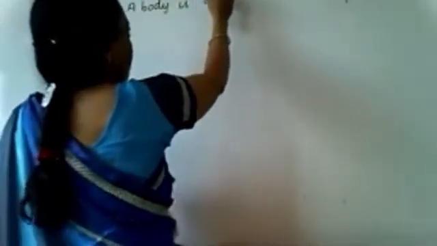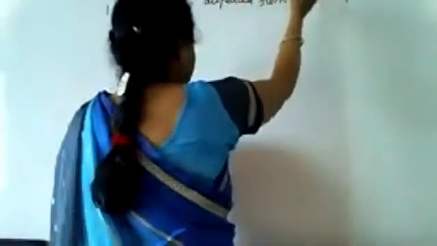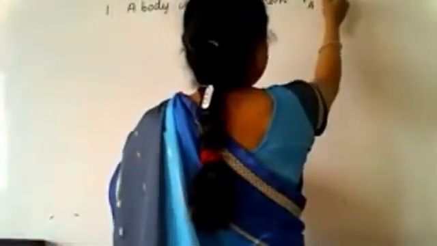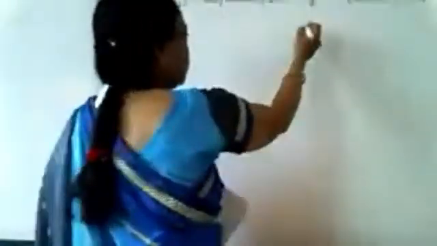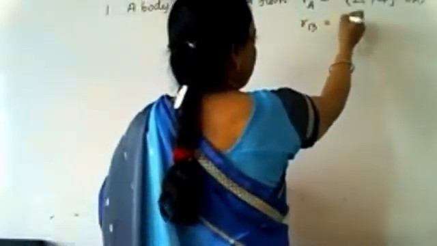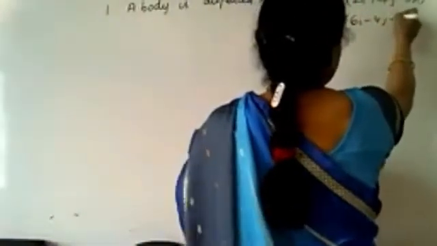The first problem is: a body is displaced, suppose the body is displaced from RA, where RA is 2I plus 4J minus 6K, to RB, where the displacement is given as 6I minus 4J plus 2K.